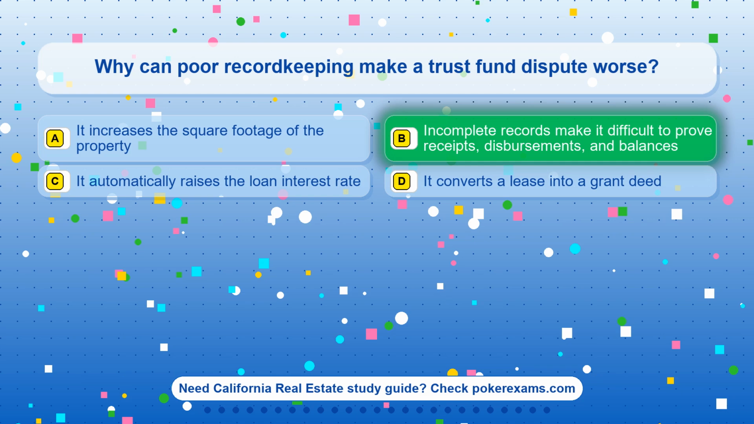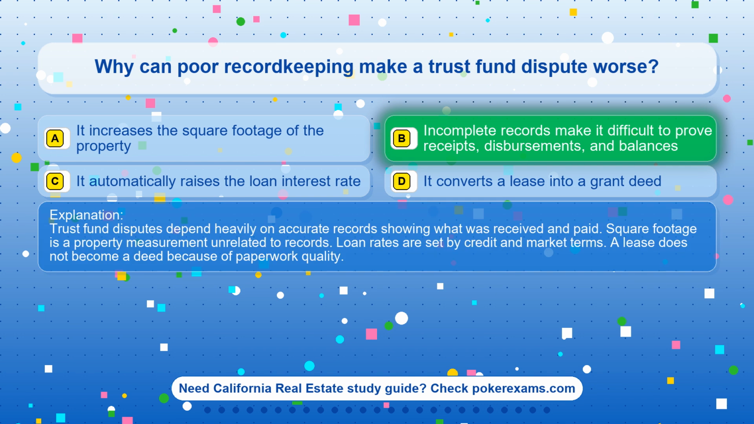The correct answer is option B. Incomplete records make it difficult to prove receipts, disbursements, and balances. Trust fund disputes depend heavily on accurate records showing what was received and paid. Square footage is a property measurement unrelated to records. Loan rates are set by credit and market terms. A lease does not become a deed because of paperwork quality.